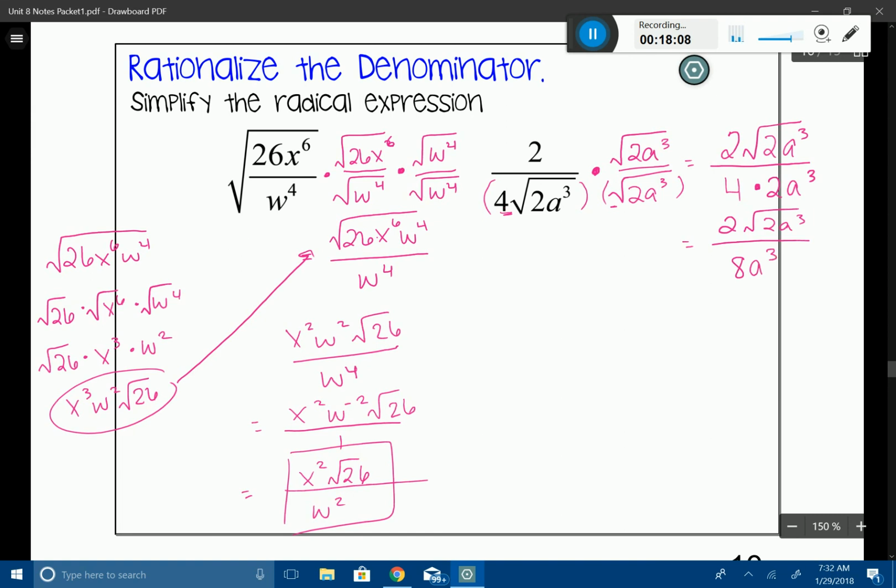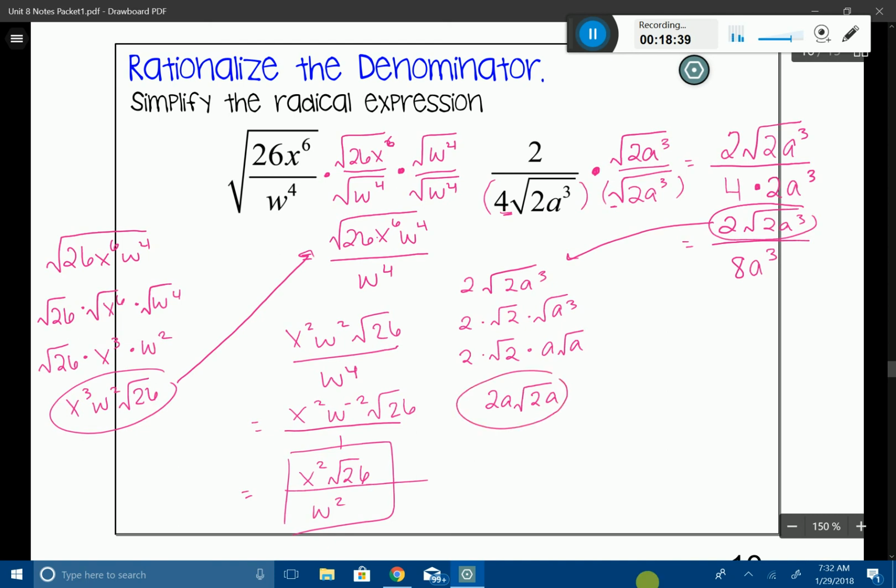So at this point, I'm going to take my numerator off to the side and simplify what I can. This is going to break into 2 times root 2 times root a cubed. So 2 and root 2 stay the same, but I know that root a cubed is going to turn into a root a. So I'm going to put everything back together now. So 2a root 2a. And I'm going to substitute it back in for my numerator. So I have 2a root 2a divided by 8a cubed.